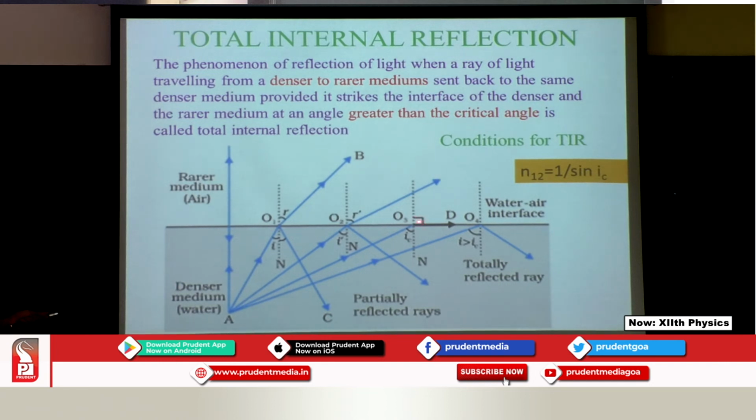So, sin of 90 degrees is 1, and hence I have got 1 upon sin of iC, and we know that n12 is equal to 1 upon n21. So, using all this I am getting the final expression as n12 equals 1 upon sin of iC.